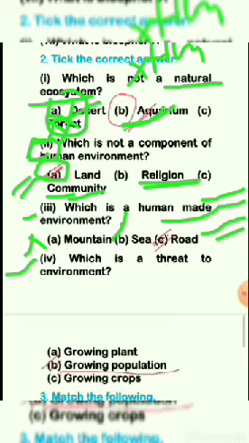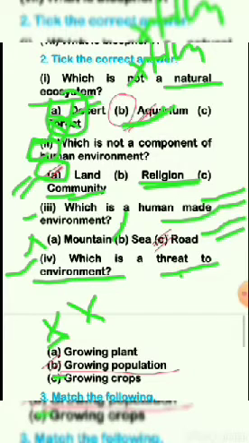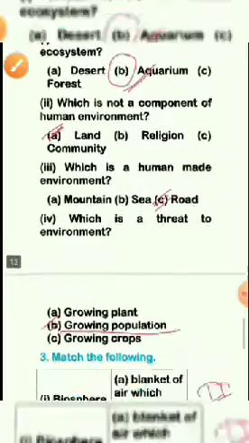And the fourth question, which is a threat to the environment? Growing plants is wrong. Growing crops is also not a very big threat for the environment, but growing population is a big threat for the environment. So, option B is the right answer.